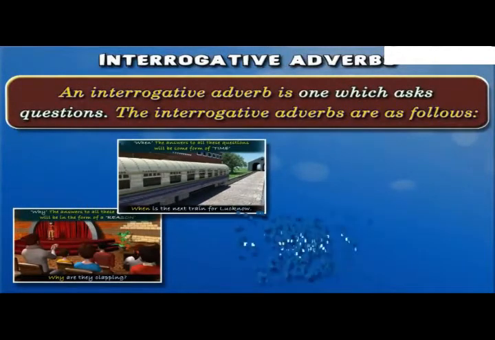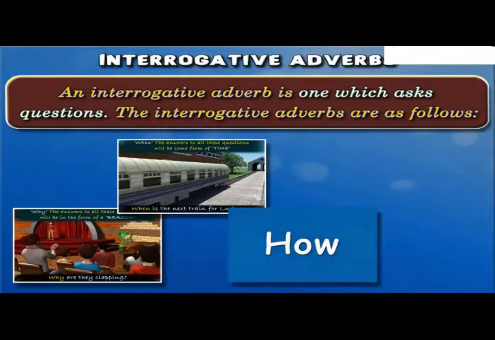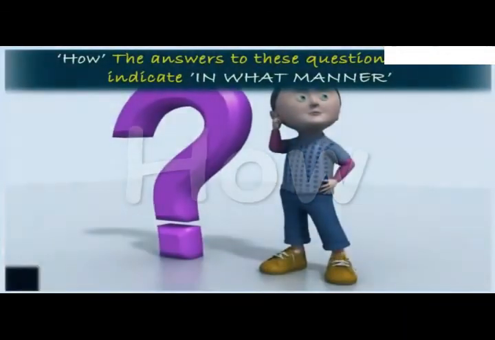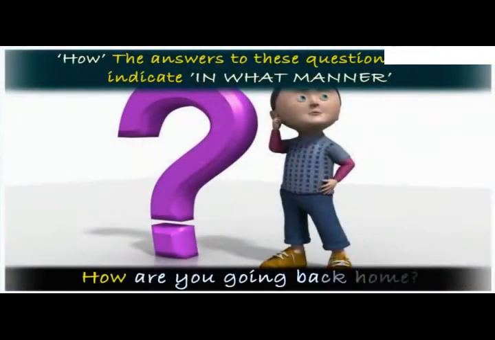Next form is how. The answers to these questions will indicate in what manner. In the sentence, how are you going back home? How is acting as an interrogative adverb because the sentence is searching for how, in what manner.